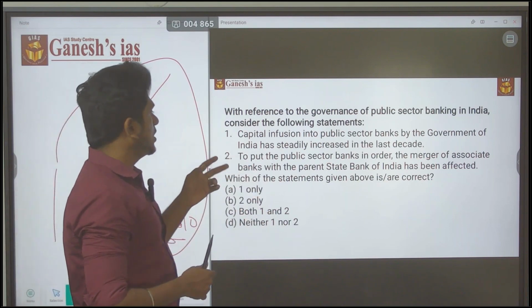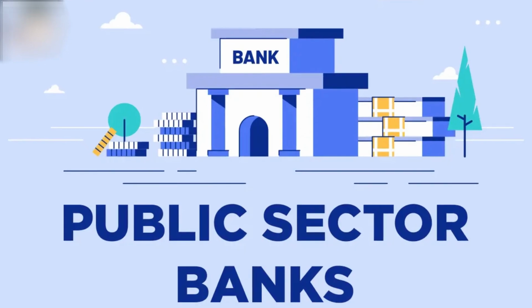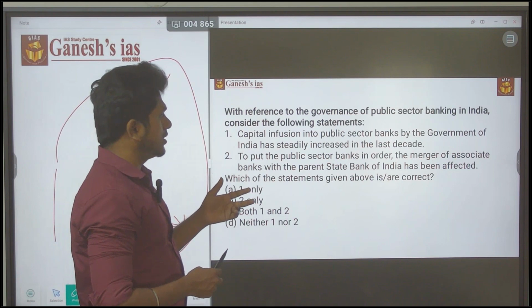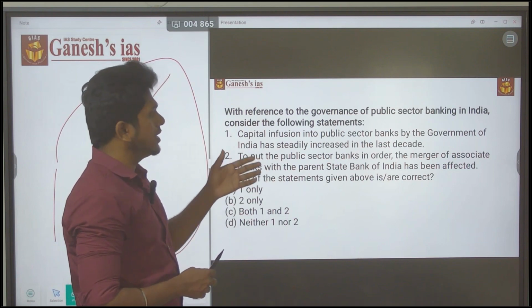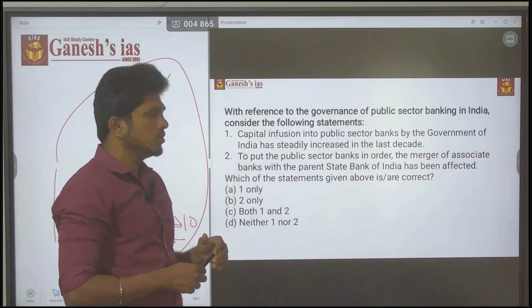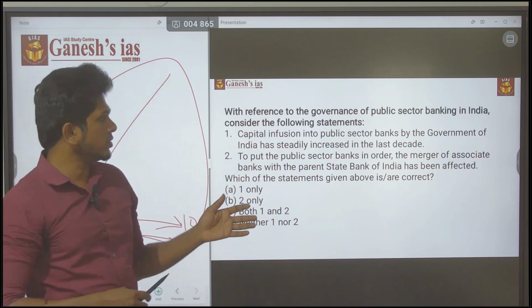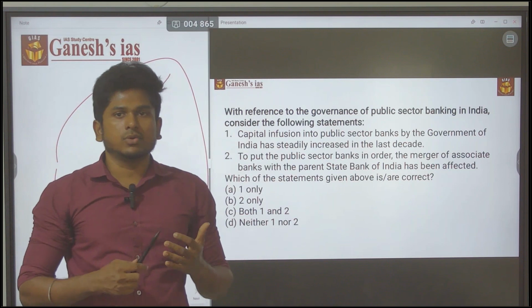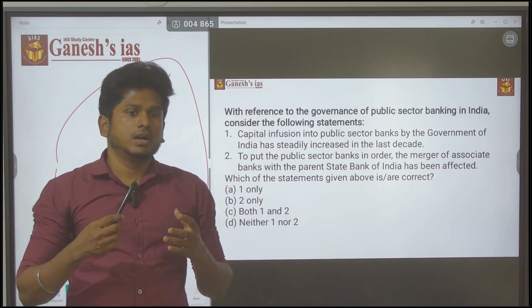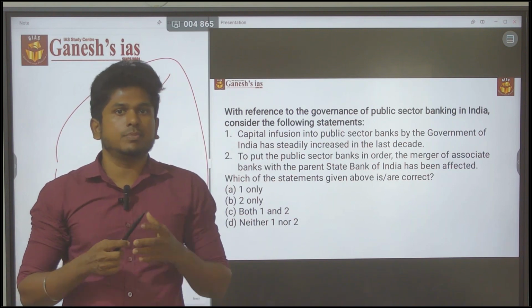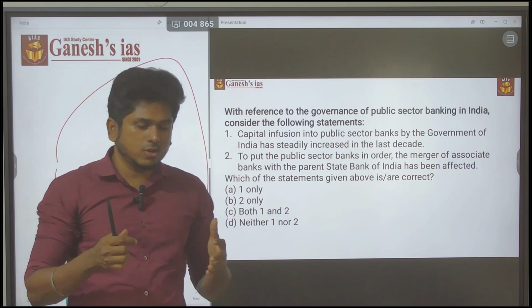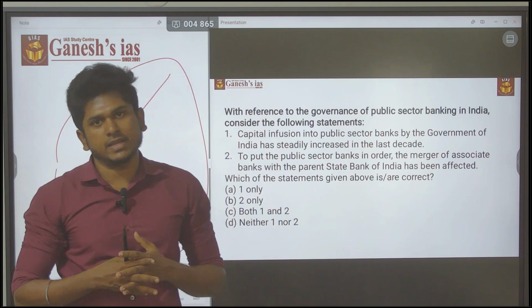To put the public sector banks in order, the merger of associate banks with the parent State Bank of India has been effected. This is actually correct. There is a lot of NPA crisis and a lot of expenses faced by the banking activities. To reduce that, the government of India has merged the banks.